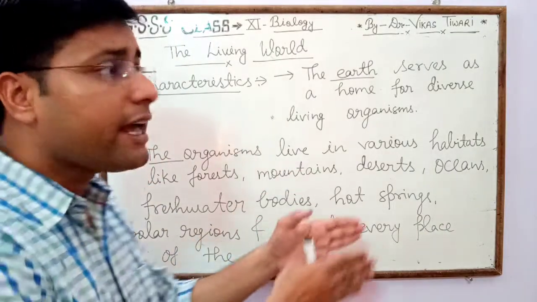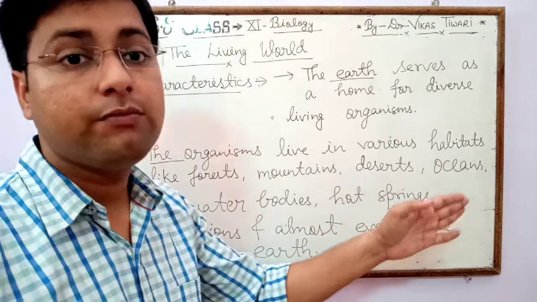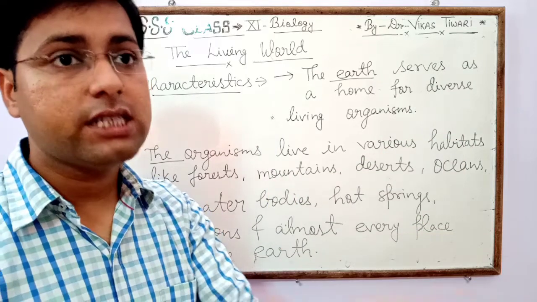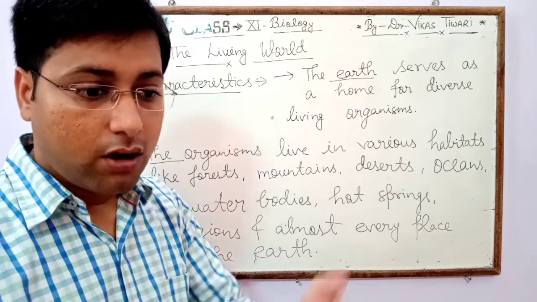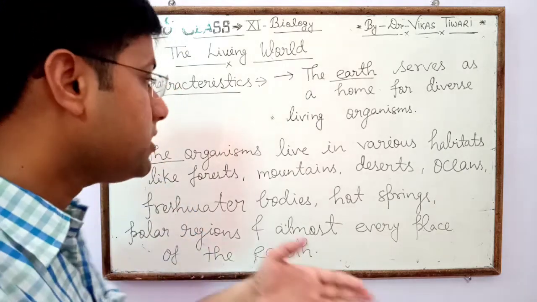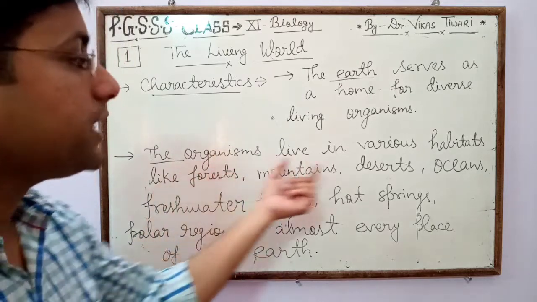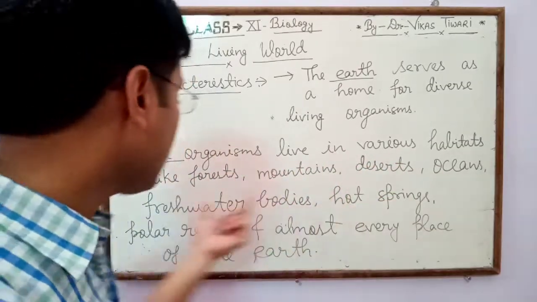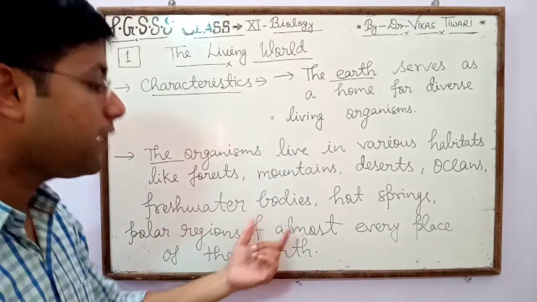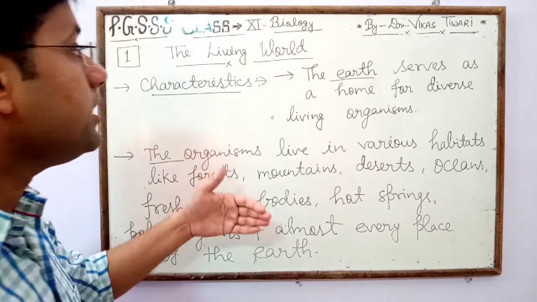Their characteristic features as well as their habitats are different, and due to these differences, living and non-living things are different from each other.